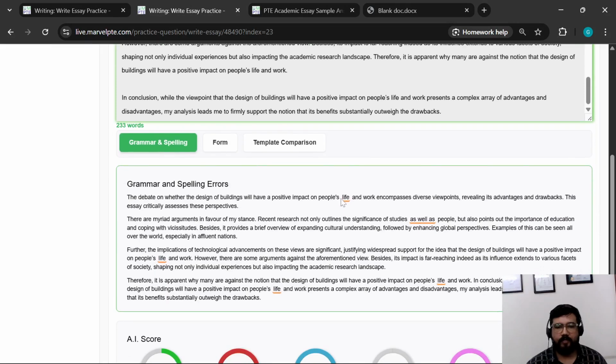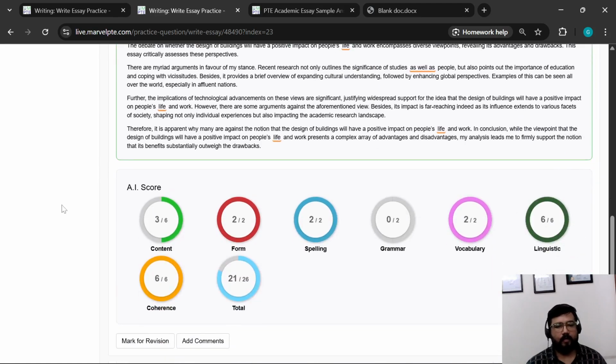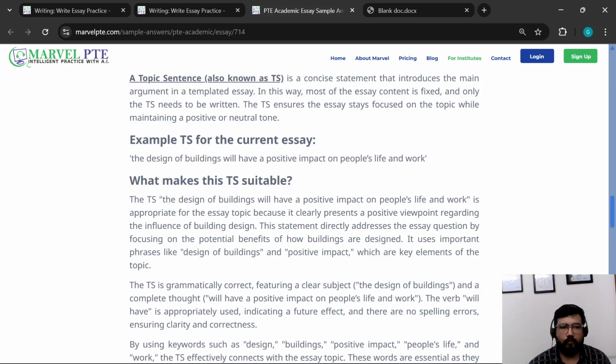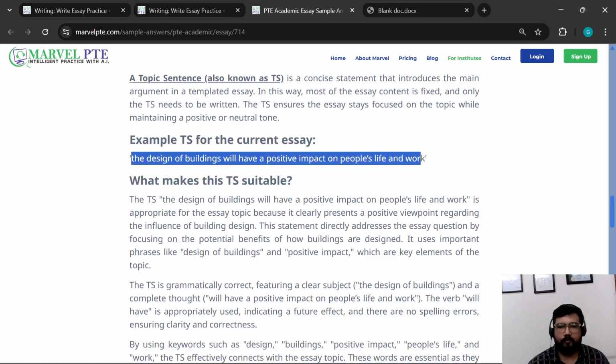Yes, it is highlighting that issue, that life is not the correct word here. It should have been lives. But the bigger thing to notice here would be the content score. The engine didn't like this TS that we just copied from here. It thinks that this TS should have been better.